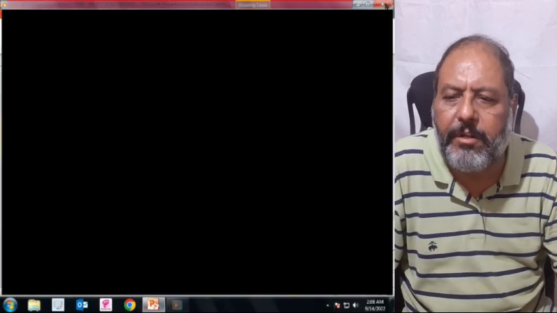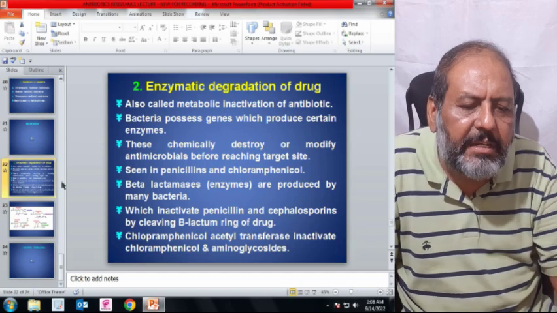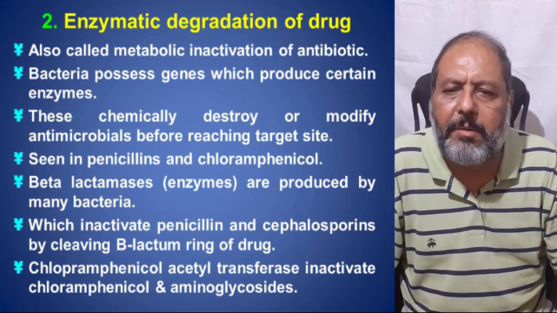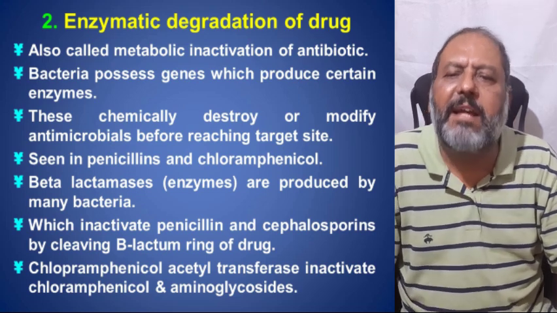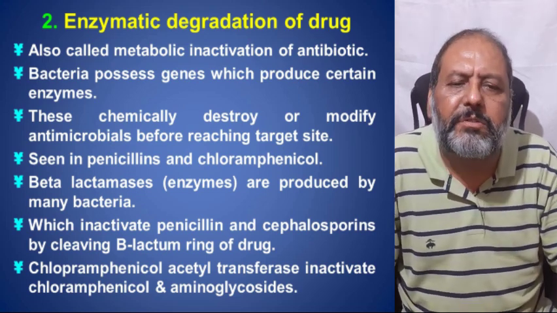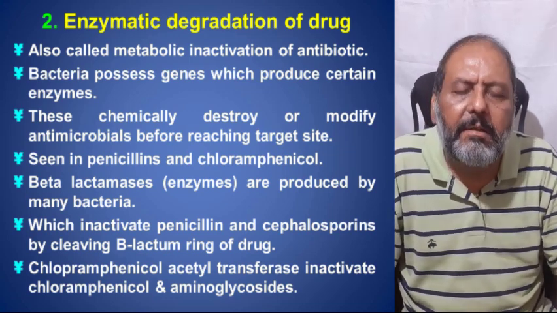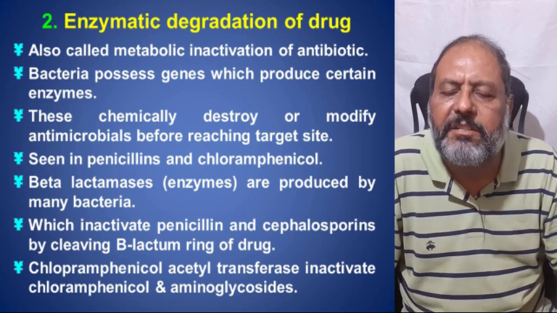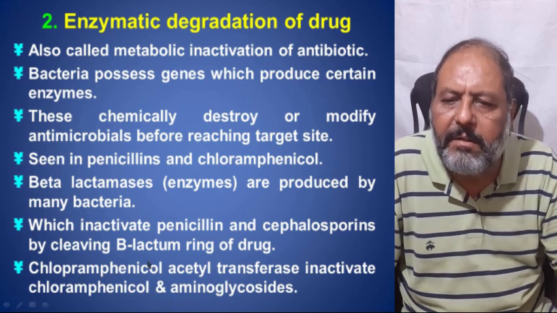Now, the next is enzymatic degradation of the drug. Here, it is also called metabolic inactivation of the antibiotic. Here, the bacteria possess genes which produce certain enzymes. These enzymes destroy or modify the antimicrobial before it reaches the target site to have its effect. This is seen in the case of penicillin and chloramphenicol antibiotics.